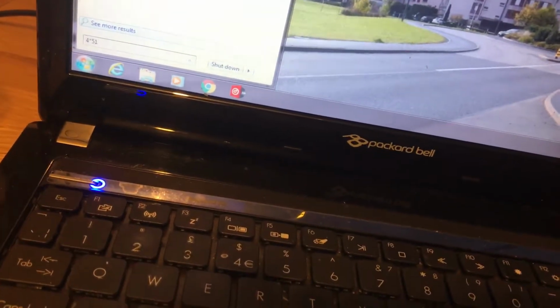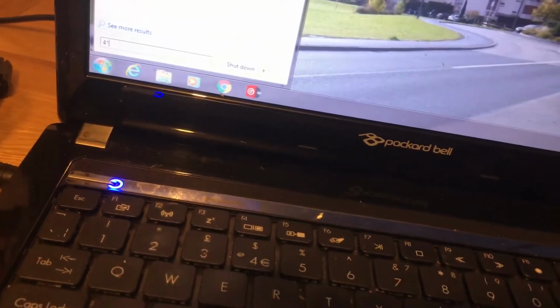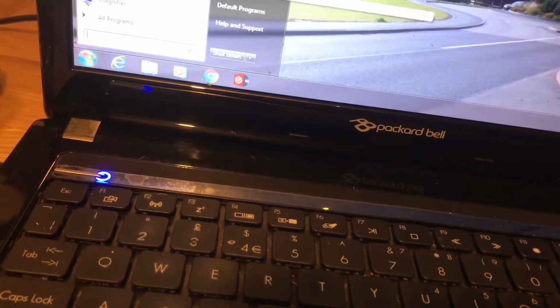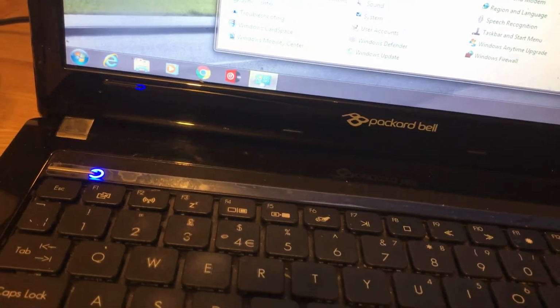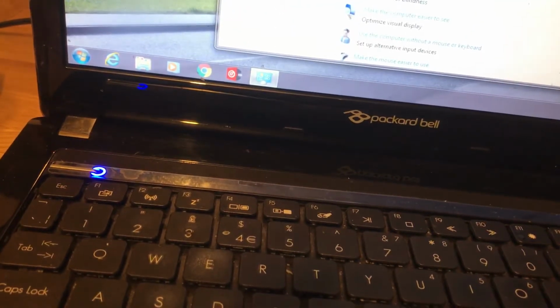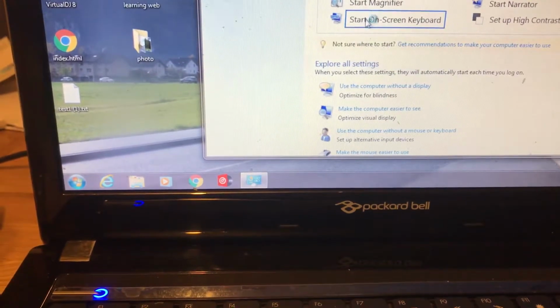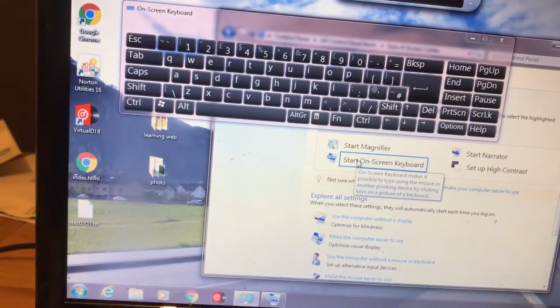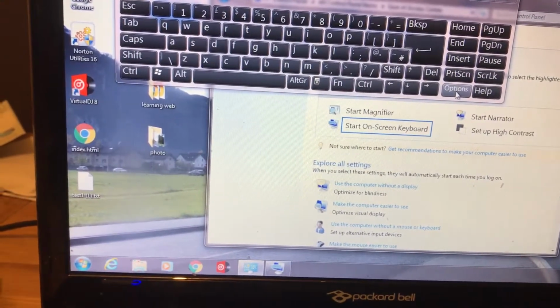So first thing, you need to go to My Computer, Control Panel, Ease of Access Center, Always in this section, and then you click on Start On-Screen Keyboard. When you get this, if you click there on Options, you get the options.